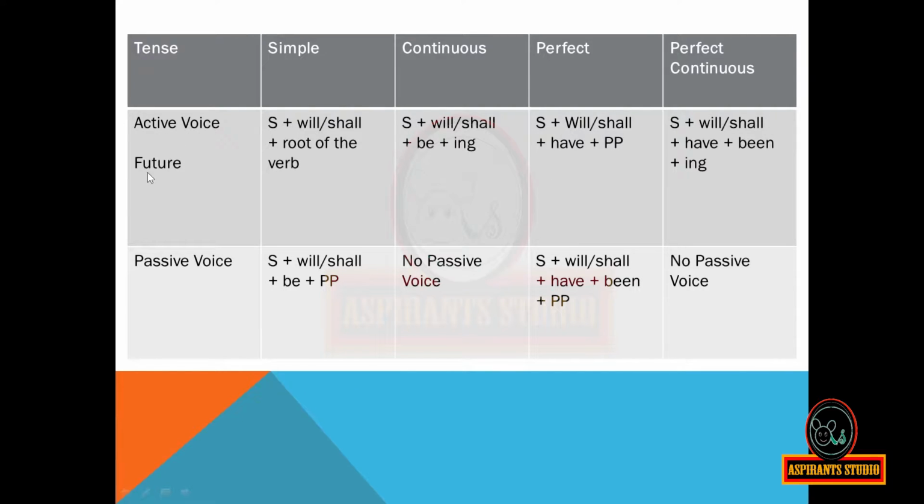When the active voice is of future perfect continuous tense, that is subject plus will or shall plus have plus been plus ing, then there will be no passive voice. So for future continuous tense and for future perfect continuous tense, we don't have any passive voice.